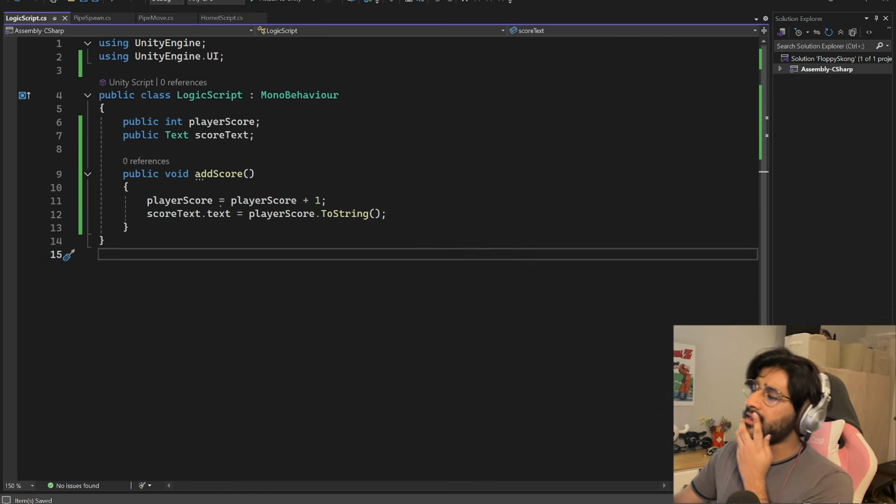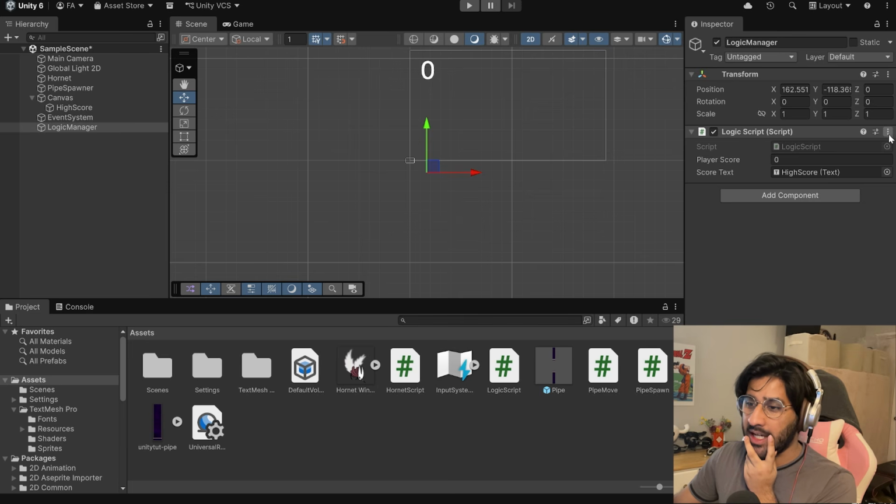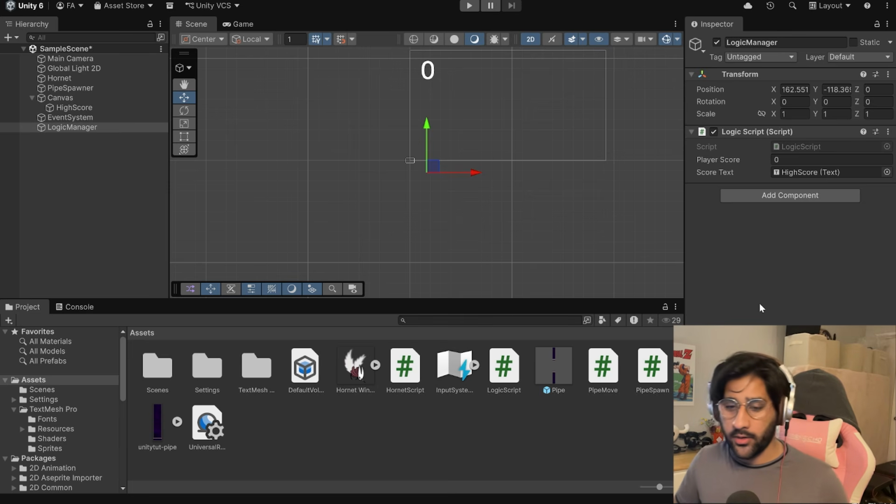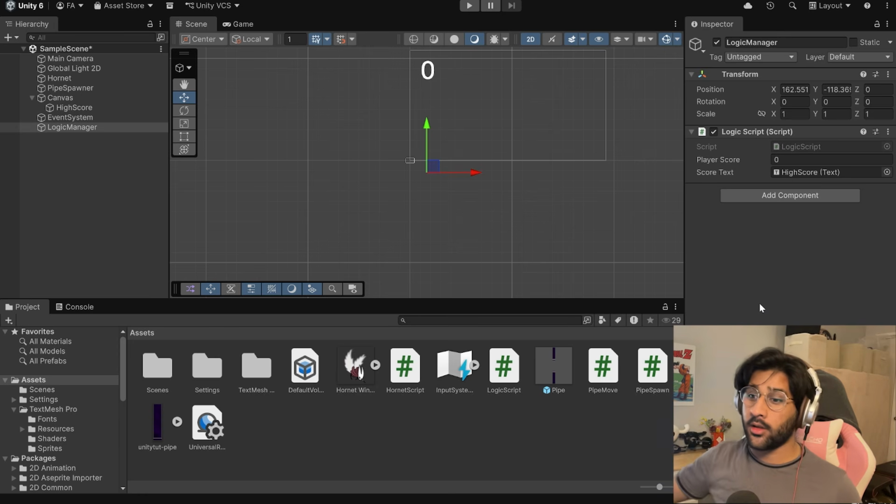There's some other fancy things the tutorial is teaching me that I can do. Like I can make it so that I can increase the score right from here by adding an option to these three little dots. That's cute, but I don't need to do that, so I'm not gonna bother right now because I'm already a little overwhelmed learning all these things.